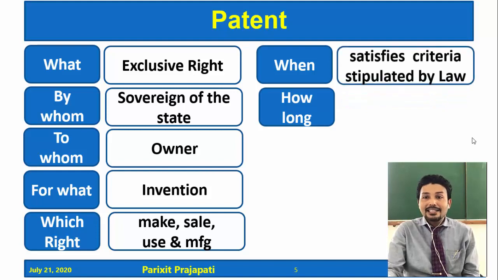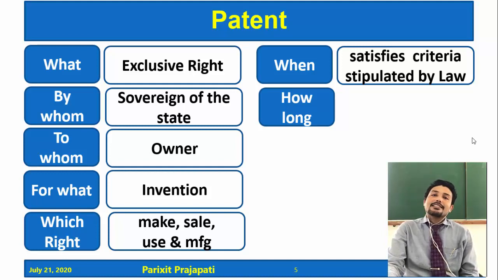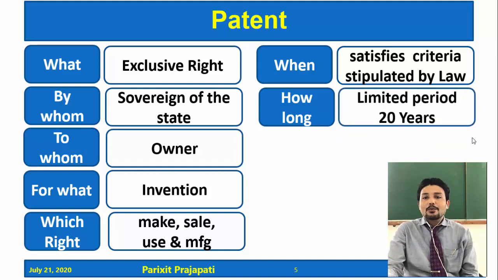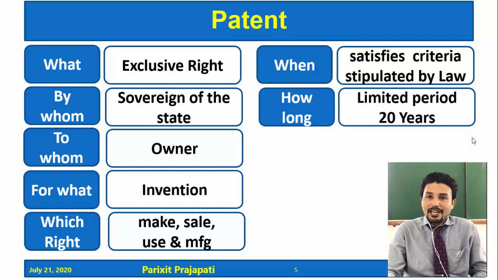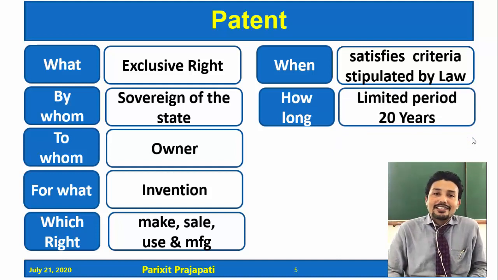But what is the condition? The condition is that the invention satisfies the criteria stipulated by law, and these laws are different in different countries. For how much time are these rights provided? For a limited period, about 20 years. So now what is the definition?